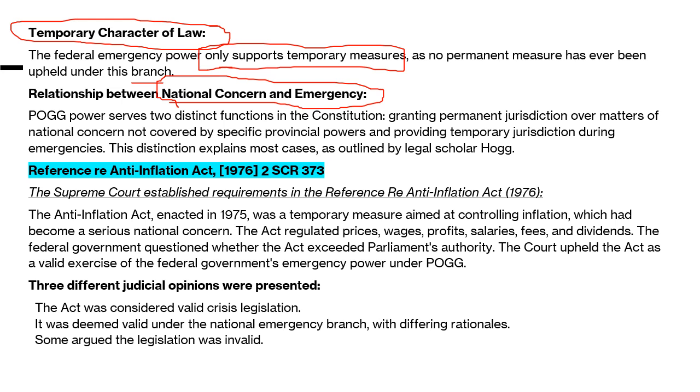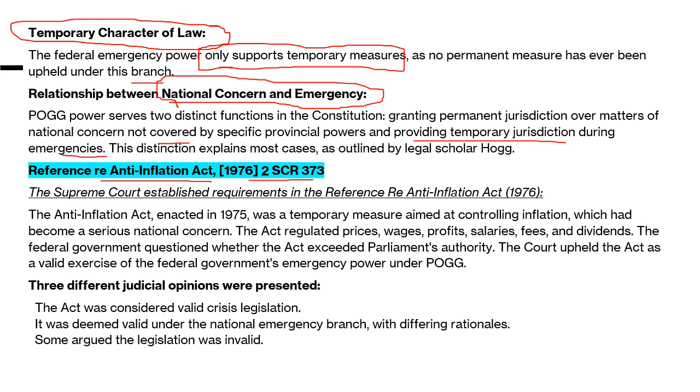Granting permanent jurisdiction: where there is a matter that needs some law regulation for all the times to come, of a permanent nature, there you will apply the national concern branch, not covered by a specific provincial power. And providing temporary jurisdiction during an emergency: here you will bring in the emergency branch. Then reference the Anti-Inflation Act case.